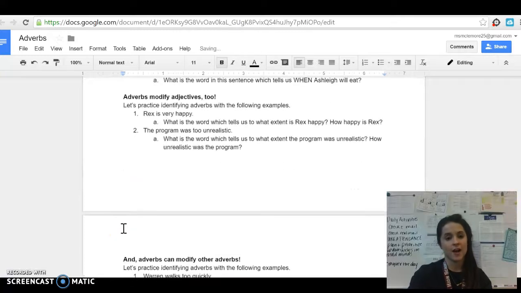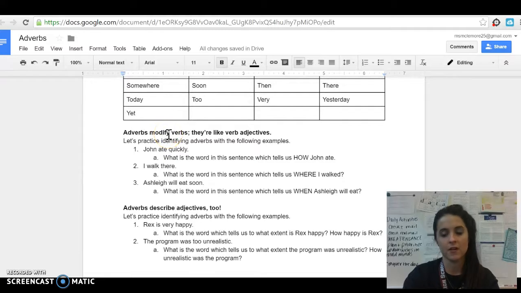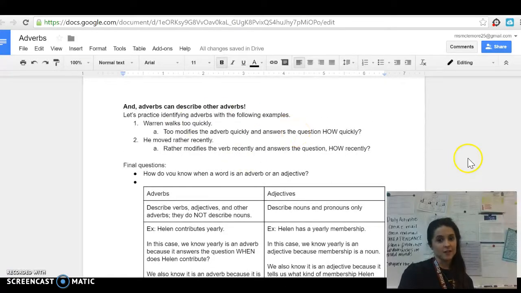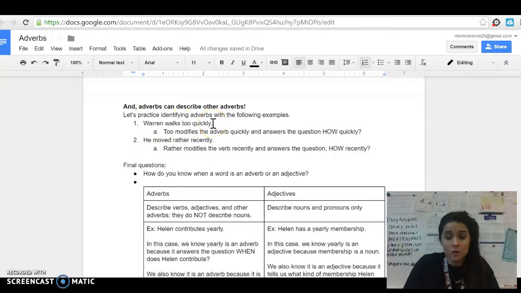Adverbs can modify other adjectives or describe. So let's go ahead and replace that with describe. Describe here as well. That's basically what that word means, and I feel like that would be easier to grasp than modify. Great. Adverbs can describe other adverbs. Let's practice identifying adverbs with the following examples. Warren walks too quickly. Too, right here, modifies the adverb quickly because it says, how quickly was Warren walking? Too quickly, okay? Quickly also answers the question, how was Warren walking? Quickly.